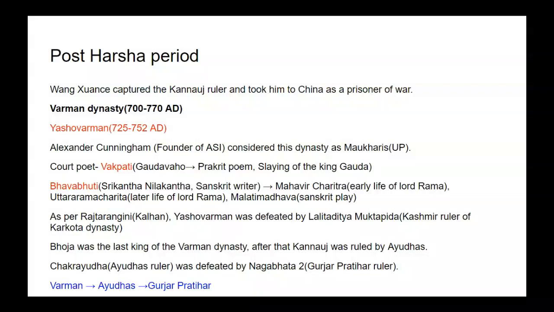Alexander Cunningham, founder of the Archaeological Survey of India, considered this dynasty as the Mukharis of UP. He thinks that Yashovarman was from the Mukharis dynasty of UP. And the court poet of Yashovarman was Vakpati. Vakpati wrote a text named Gaudavaho, a Prakrit poem, and its meaning is the slaying of the Gauda king. So Yashovarman was the king who killed the Gauda king.